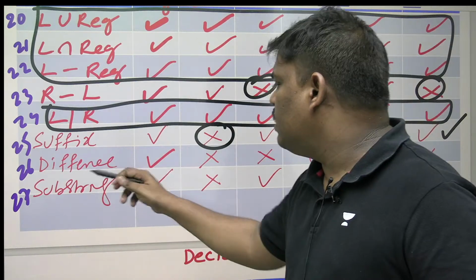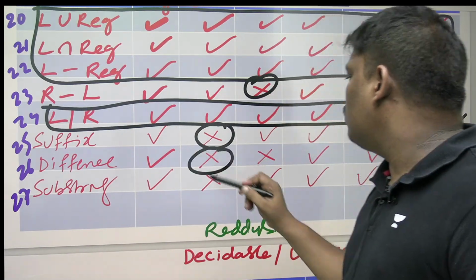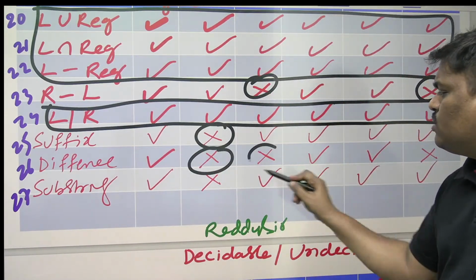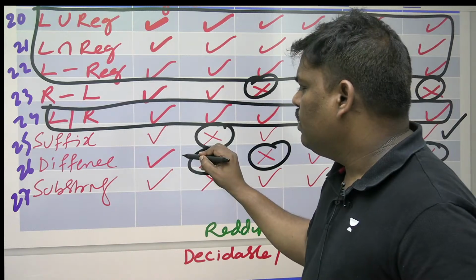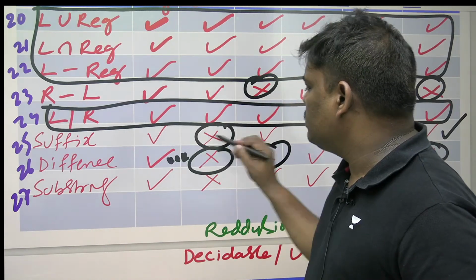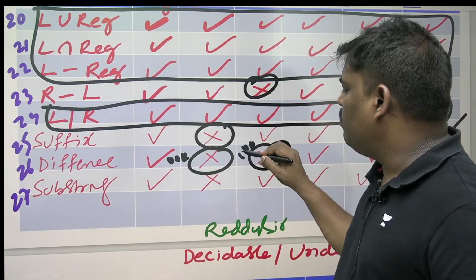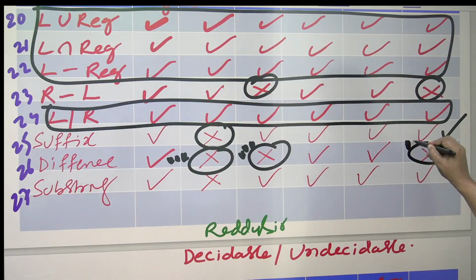Difference, DCFL is not closed. And CFL also not closed. And one more thing is, REL also not closed. This is very important. Difference. This is very important. Many questions are there in the previous papers.